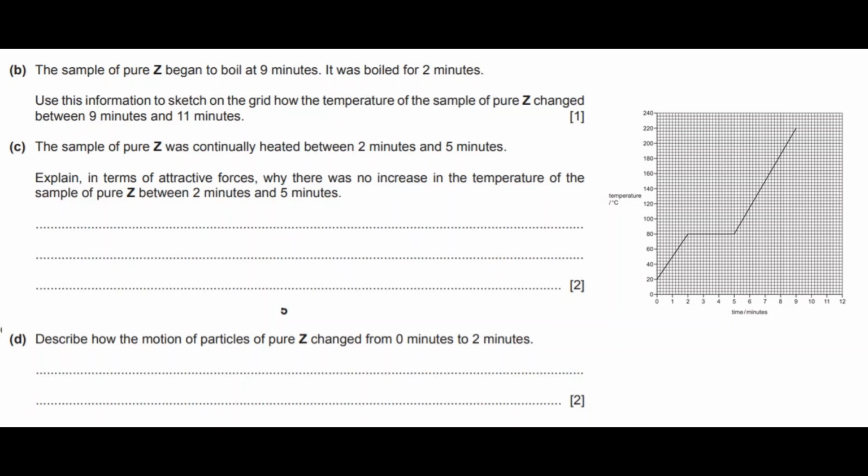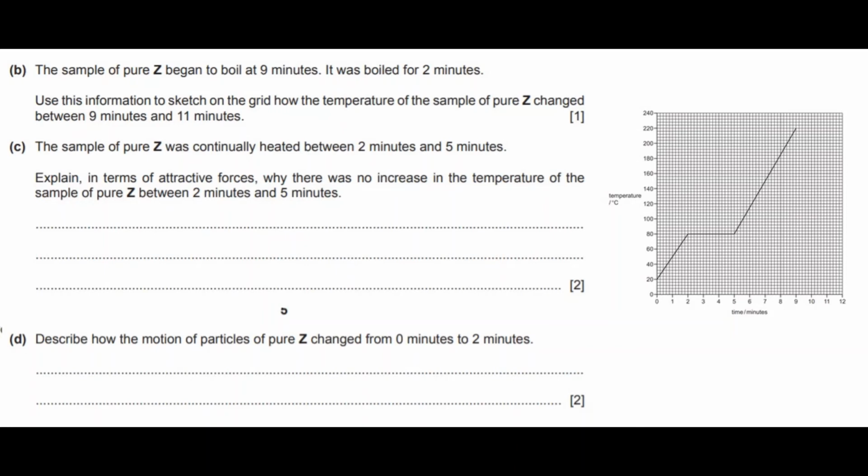Okay, so now it says, sketch on the grid how the temperature of the sample of pure Z changed between 9 minutes and 11 minutes. So because it says it began to boil at 9 minutes, that means that's the boiling point. So at 9 minutes, I think that's around 220. So it says 220 degrees.